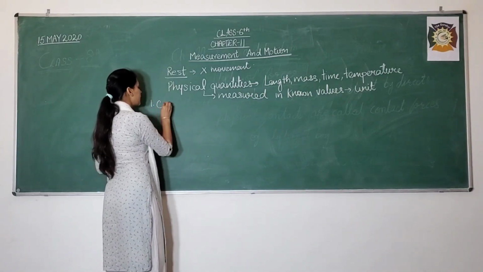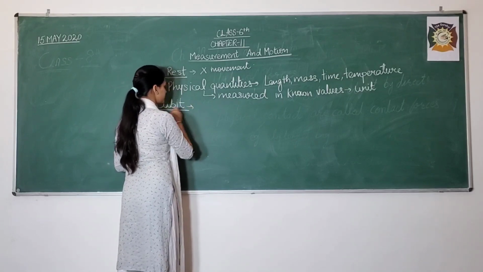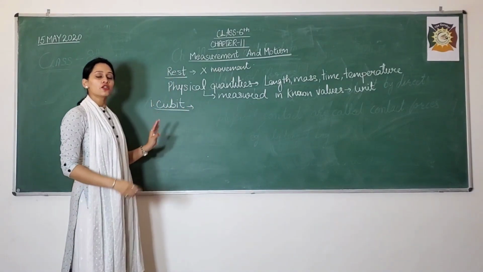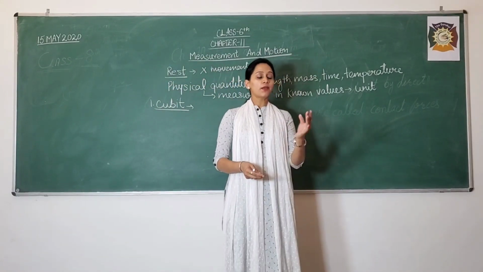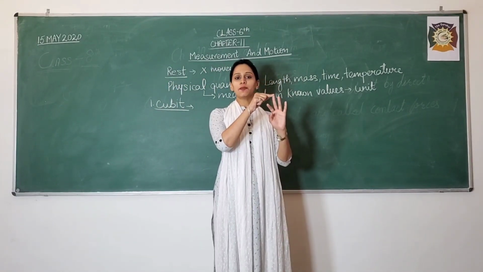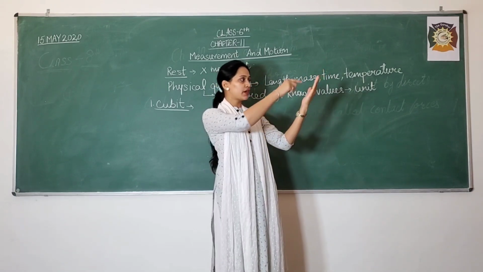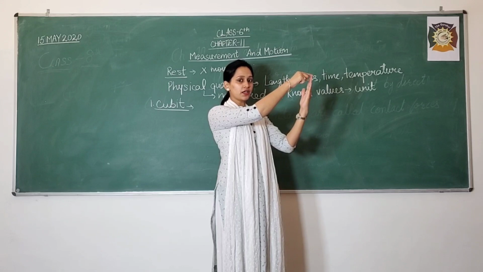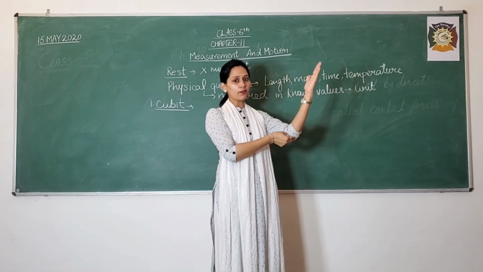The very first one I am telling you is the cubit. So what is a cubit? Cubit means the distance from the tip of your outstretched middle finger, like I am doing like this, to your elbow.